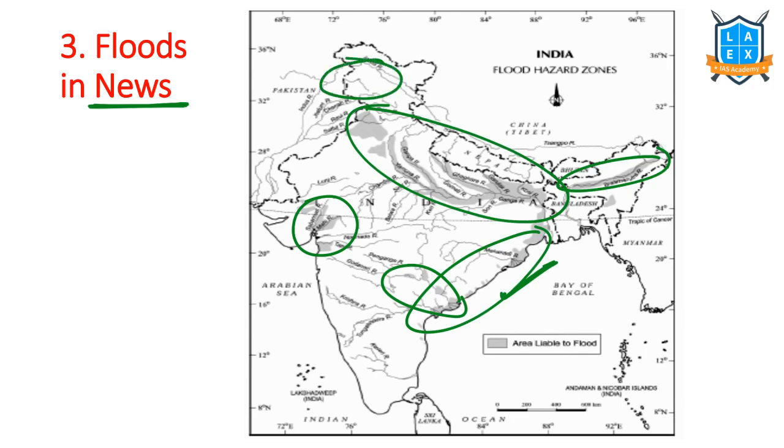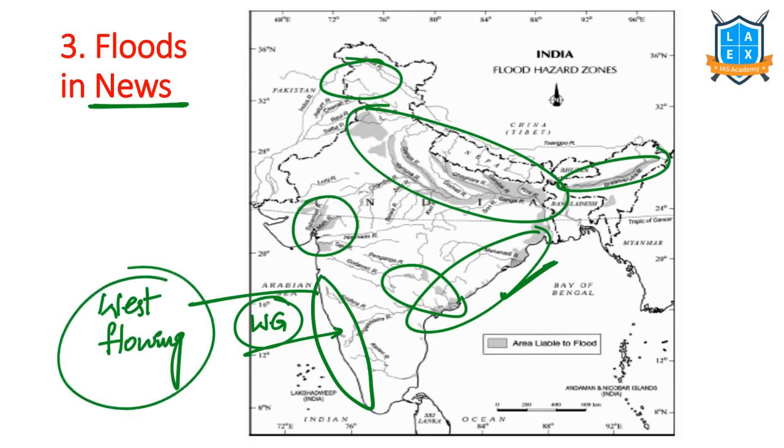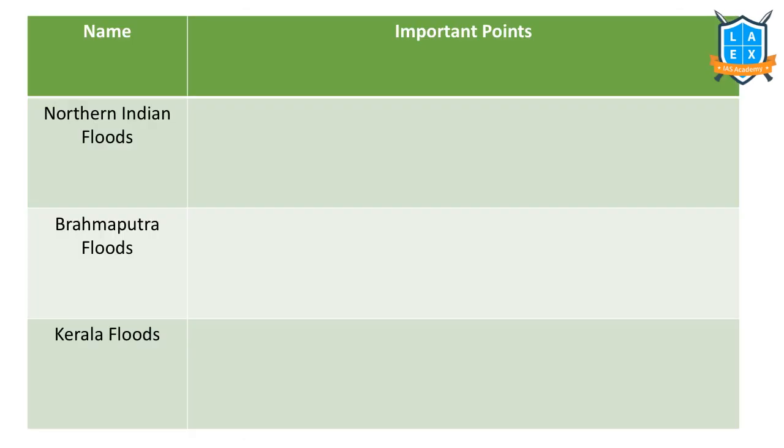So wherever major rivers are there, we are experiencing floods. Here on this side, small rivers are there, Western Ghats, small rivers. These are west flowing rivers. These rivers also experience floods, west flowing rivers. Now let us understand which regions experienced flooding in the recent months.